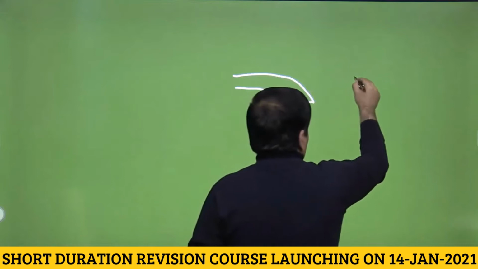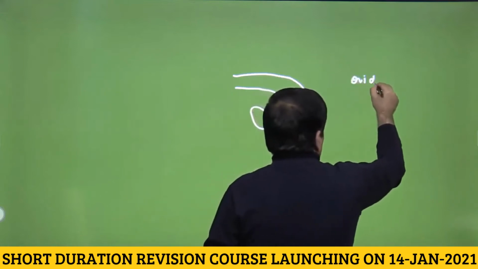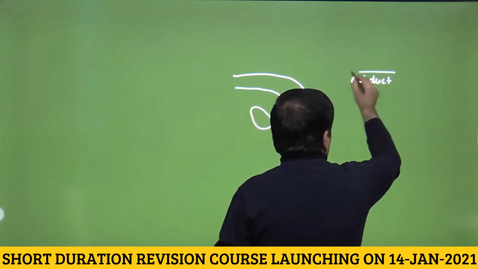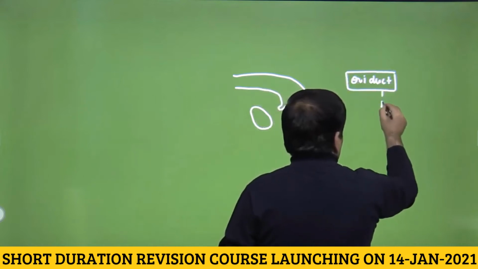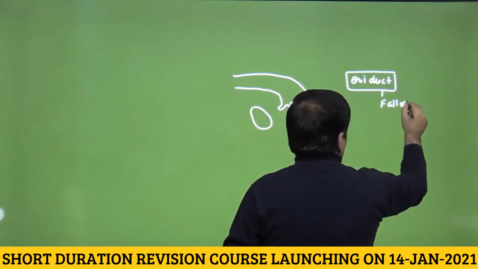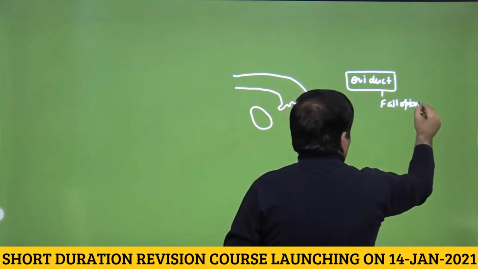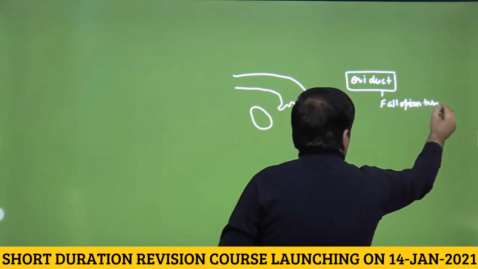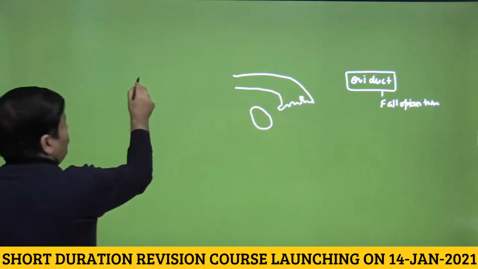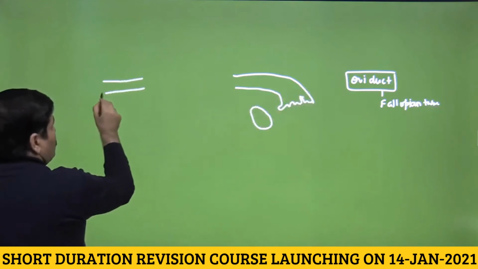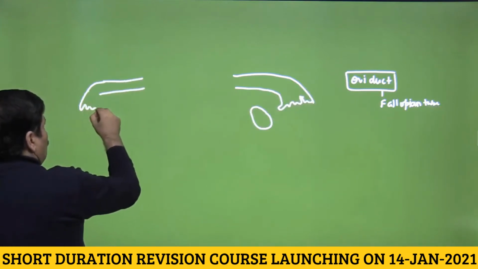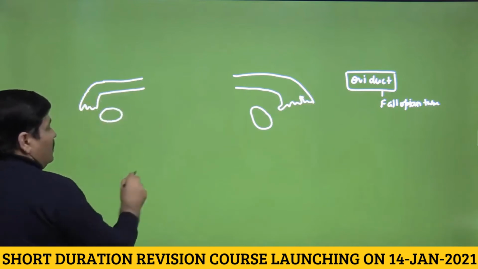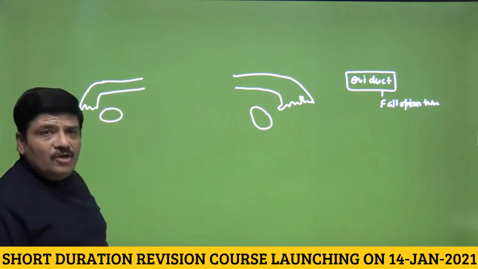So this is not a primary sex organ. Oviduct can also be called the fallopian tube, and obviously there would be two fallopian tubes, one on either side, because we know that there are two ovaries.